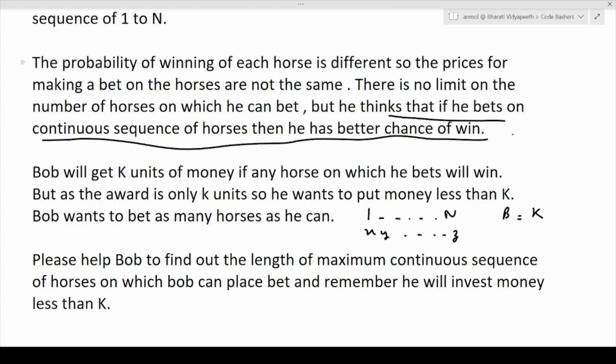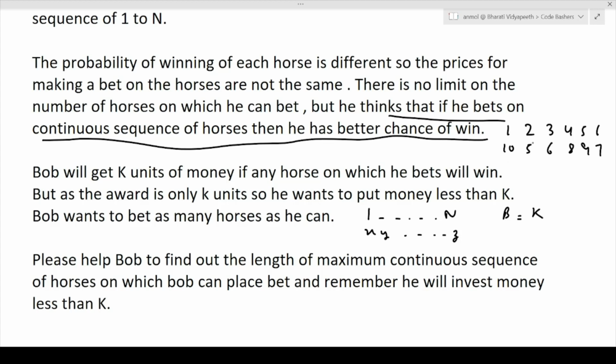Now we know the price of betting on every horse is different. Let's suppose there are horses 1, 2, 3, 4, 5, 6. Now the price here is 10 rupees, here it is 5 rupees, here it is 6 rupees, here it is 8, here it is 9, and here, let's suppose, 7 rupees for betting on this horse.